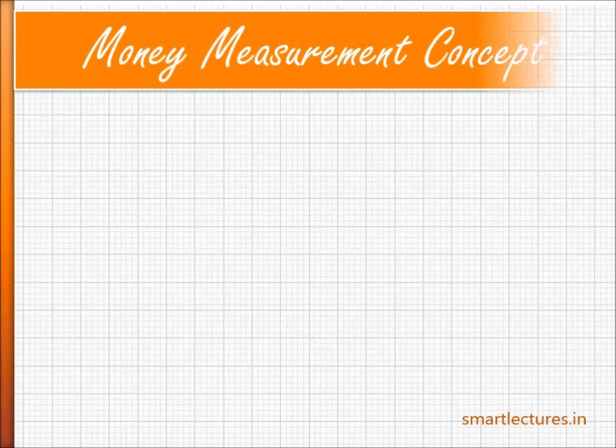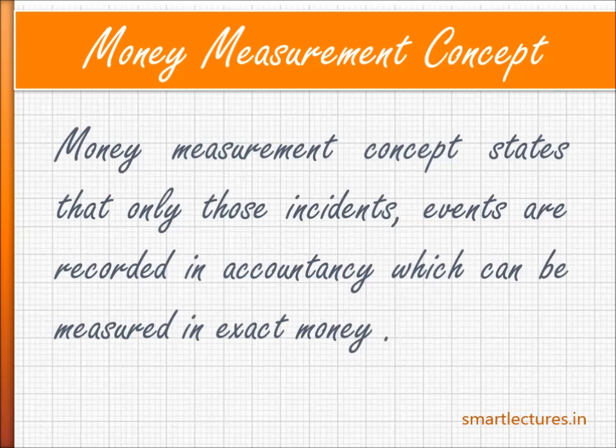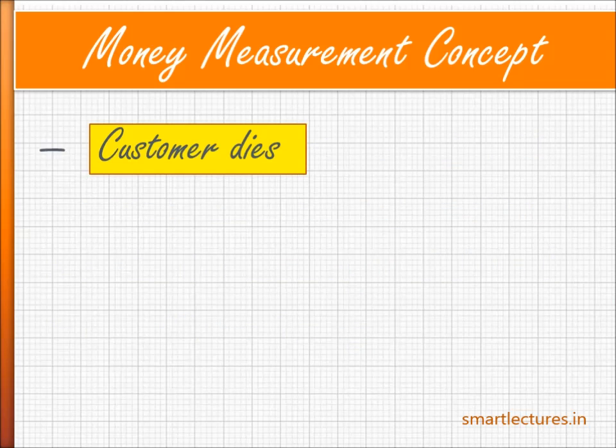And one more thing you must remember is the money measurement concept. Under the money measurement concept in accountancy, only those events are recorded that can be measured in exact money. If any incident cannot be expressed in money, it cannot be recorded in our accountancy. For example, one of your important customers has died.